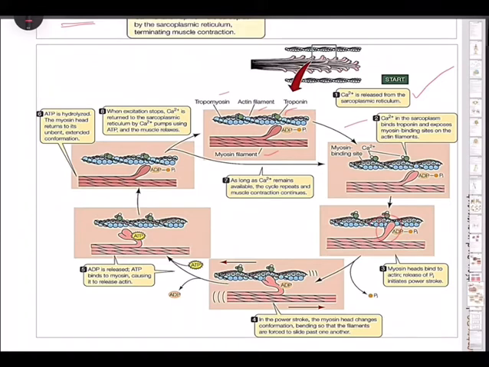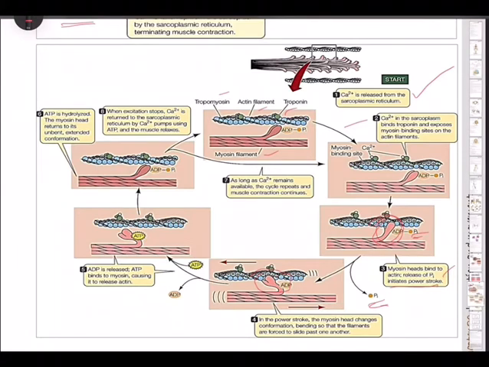Now the myosin head binds to actin, as you are seeing here, and it releases inorganic phosphate that initiates the power stroke. Now in the power stroke, the myosin head changes conformation. Look at this. What about the shape of this and the shape of this? Has it not bent backward? You can see there is a bending backward and the head is going towards the top one.